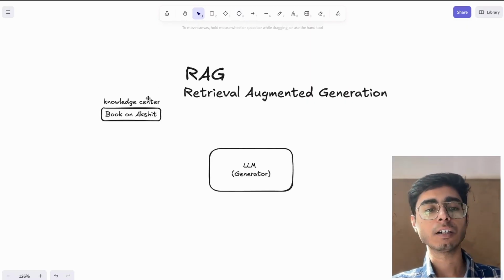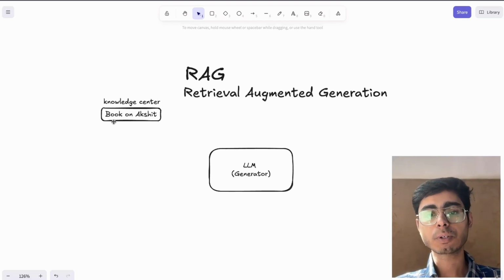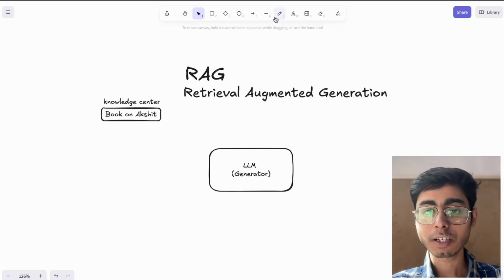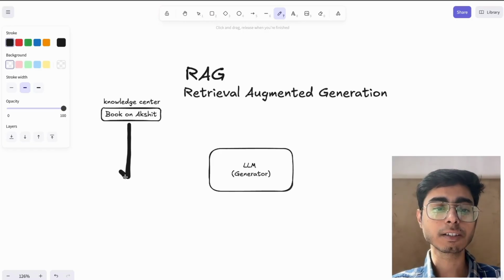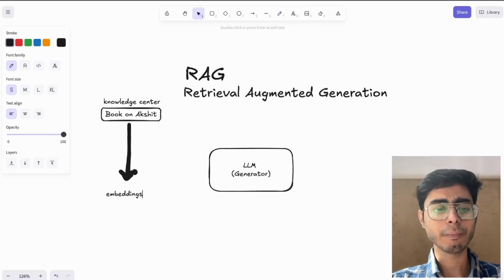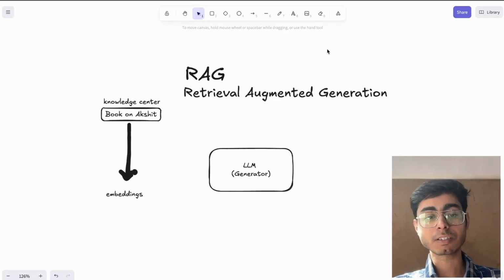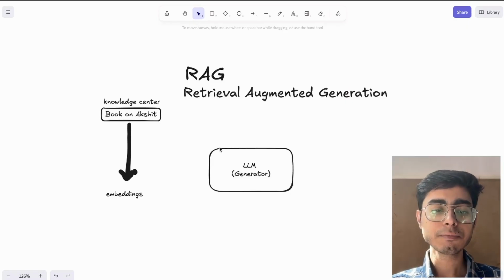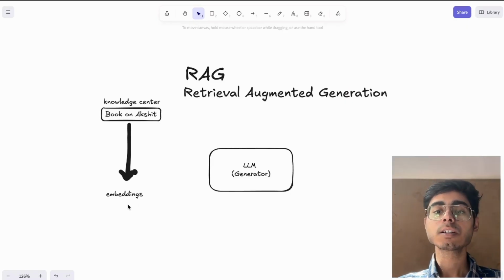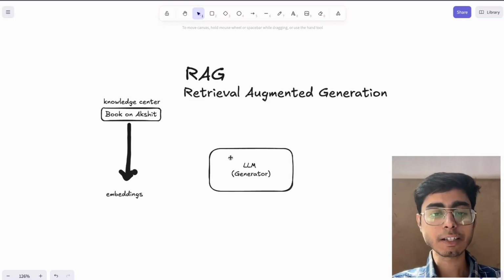You can vectorize this database, or embed it. You can convert this data source into embeddings. So I'll take this and convert it to embeddings. Embeddings means vectors, so you have a vector space where you start plotting this information. Using these embeddings, you can run a similarity search, a semantic search.